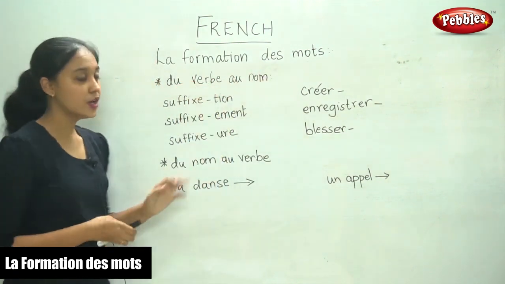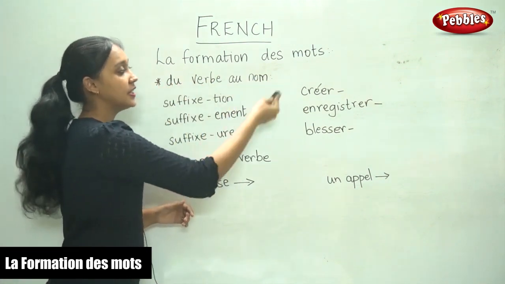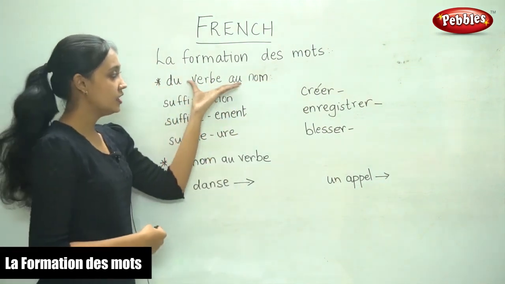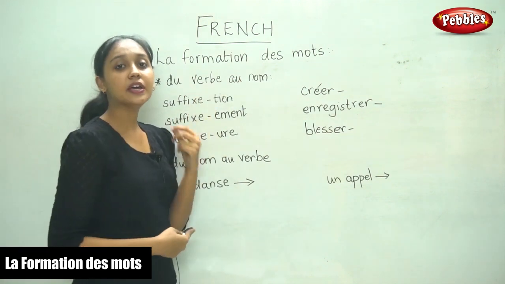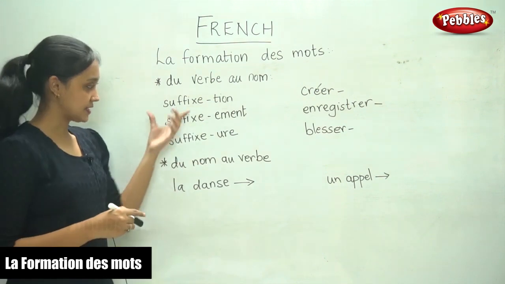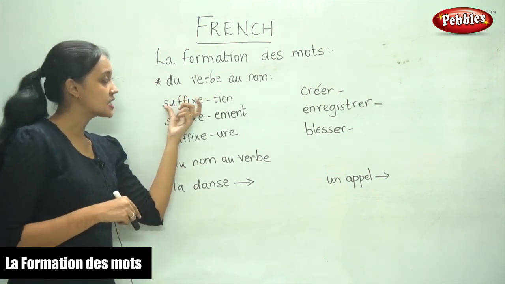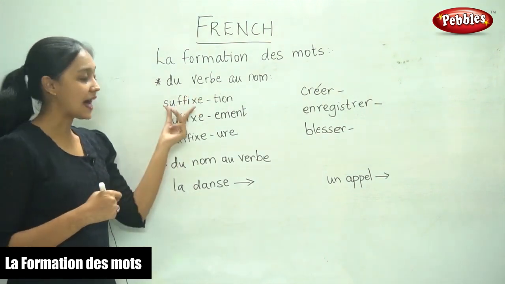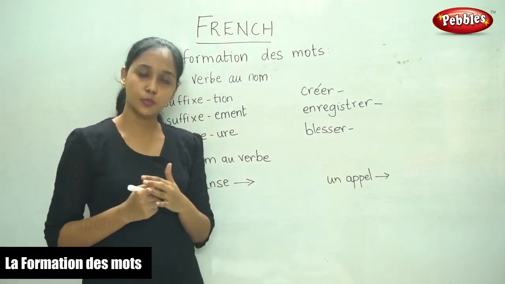So this is the same. From the verb to the noun. We are given the verb and we are going to form the noun. Some of the suffixes... what is a suffix? A suffix is something you add at the end of the word.